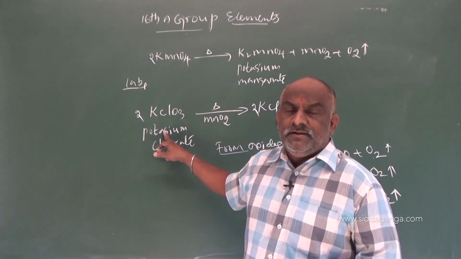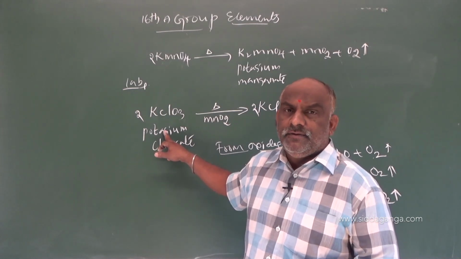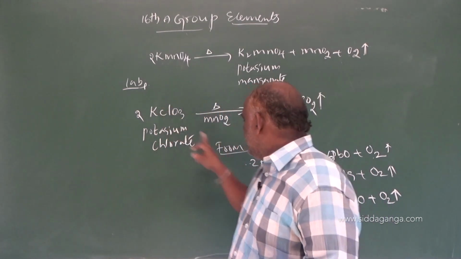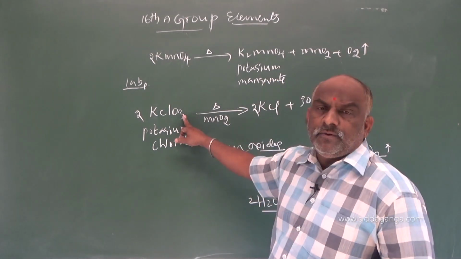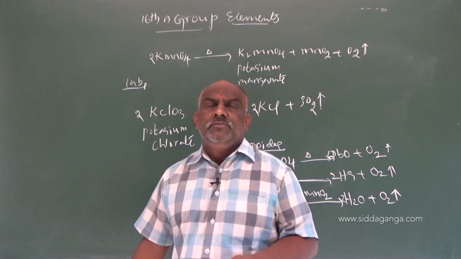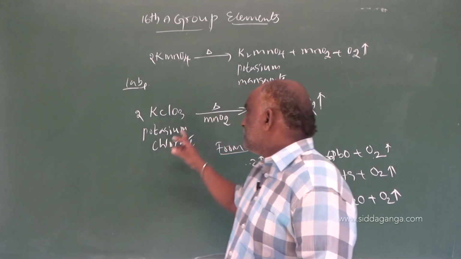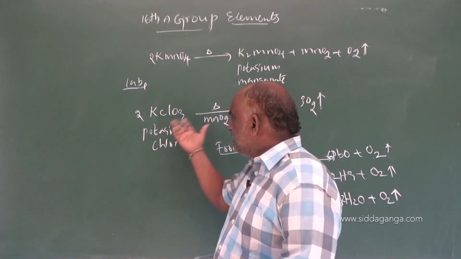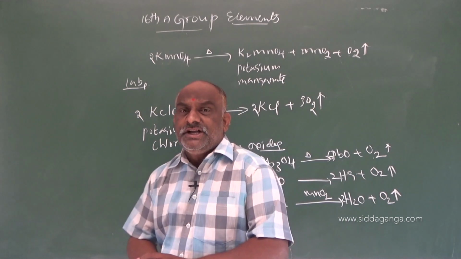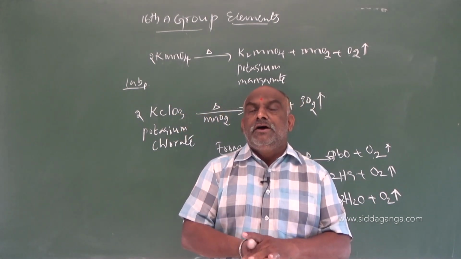Which methods can we use for the preparation of dioxygen in the laboratory? They will give you four examples, and out of the four options, which is right? Potassium chlorate. Decomposition of potassium chlorate gives rise to dioxygen. And these are not sufficient methods to prepare dioxygen on a large scale.